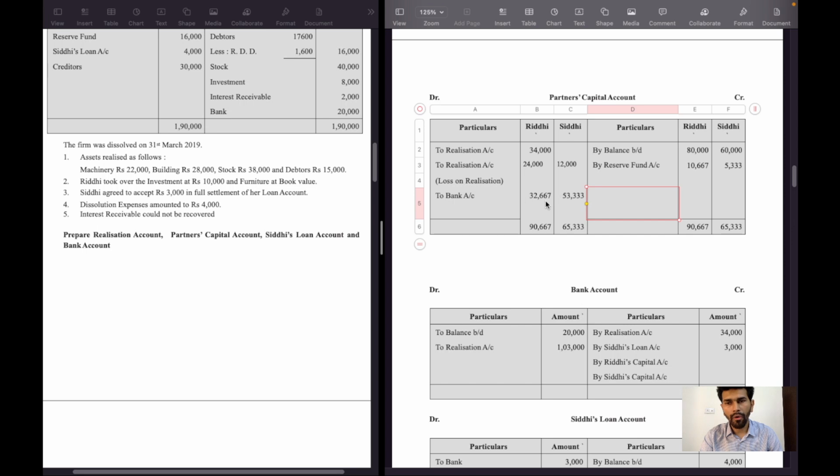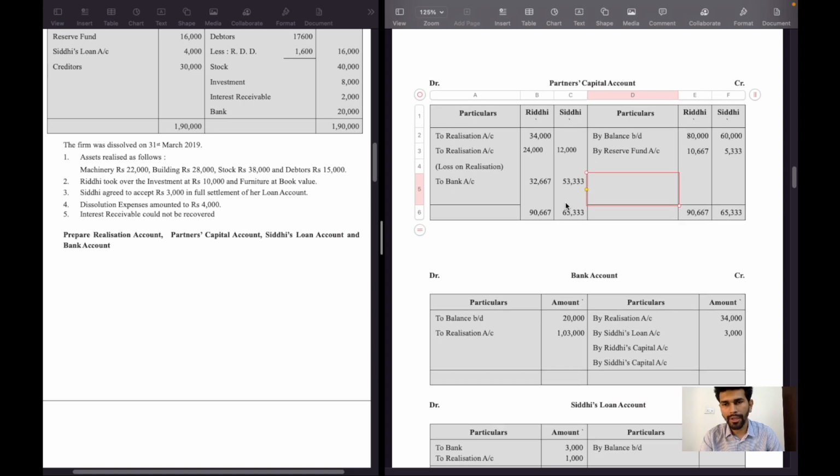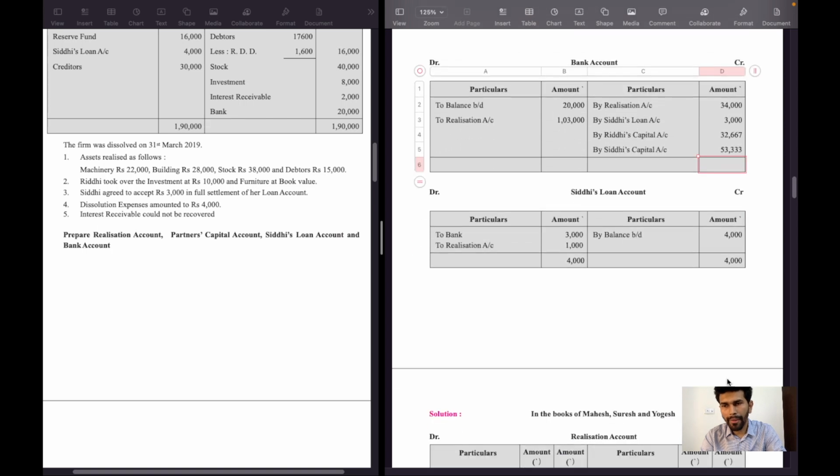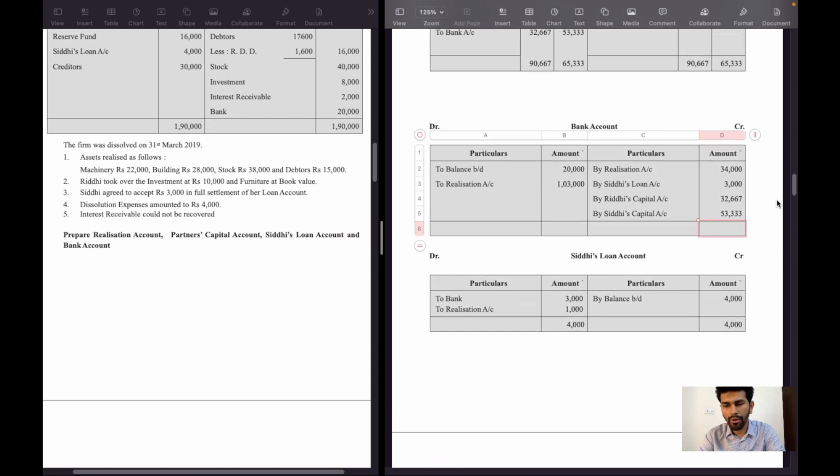Riddhi will take over 32,667 and Siddhi will take over 53,333 from the business. 32,667 Riddhi and 53,333 Siddhi. Now we will close the bank account.